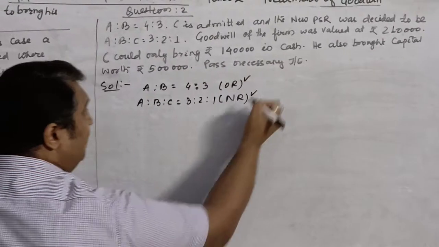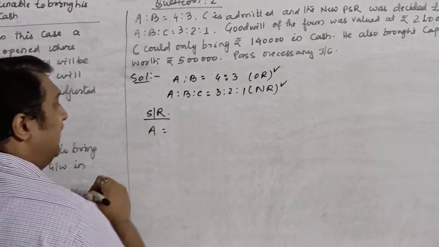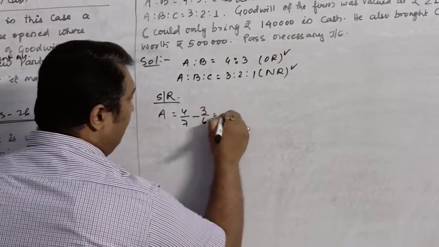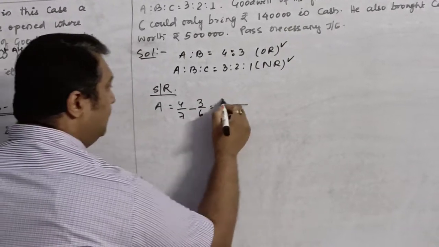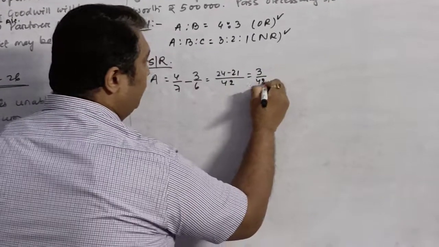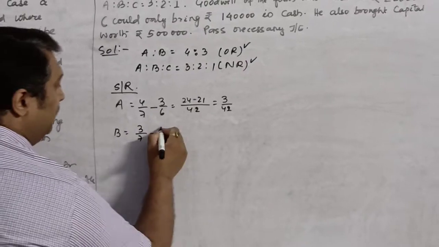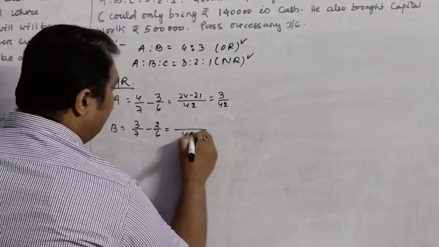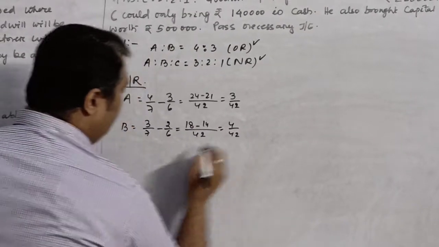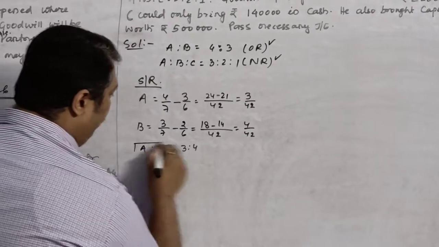Since we are provided with the old ratio and new ratio, we can calculate the sacrificing ratio. Sacrificing ratio of A will be 4/7 minus 3/6. LCM is 42. 6 4s are 24 minus 21. So it is 3/42. What about B? His old ratio is 3/7 and new ratio is 2/6. So LCM is 42. 6 3s are 18 minus 14, which is 4/42. So the sacrificing ratio decided amongst them will be 3:4.